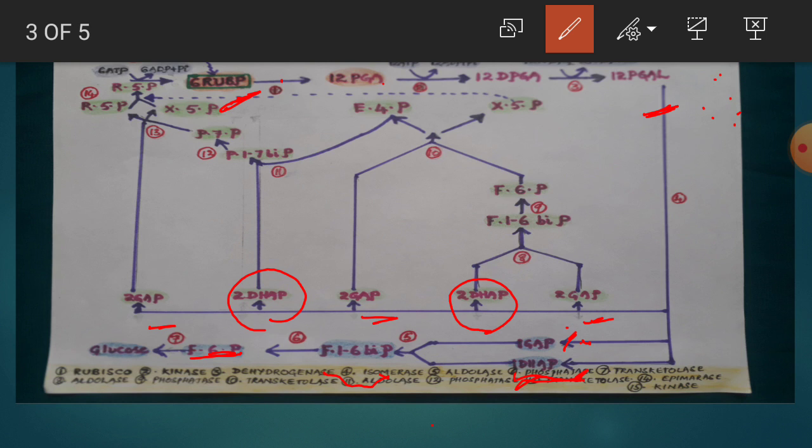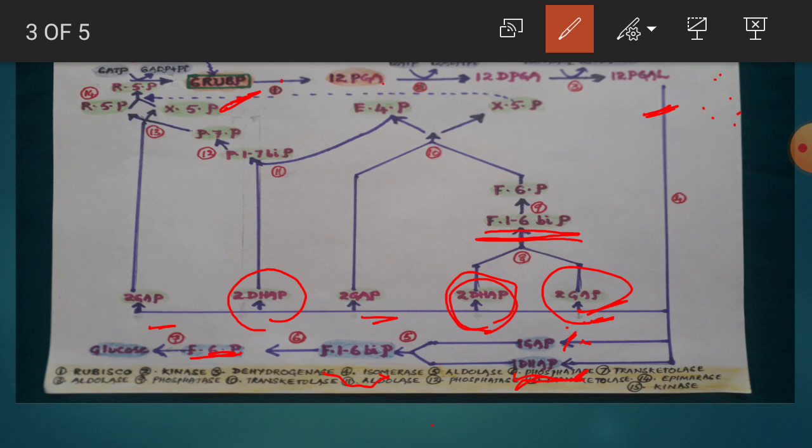So all the remaining 6 GAP molecules and 4 DAP molecules are involved in the formation of RuBP. That is called RuBP regeneration. See here, 2 GAP molecules and these 2 DAP molecules, like in the previous reactions, condense in the presence of an enzyme aldolase and form what? Fructose 1,6-bisphosphate.